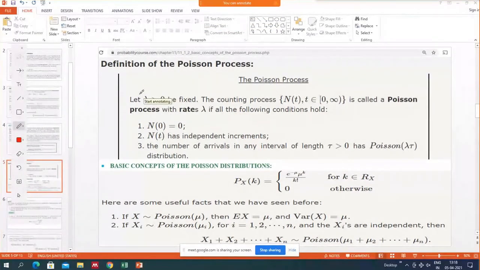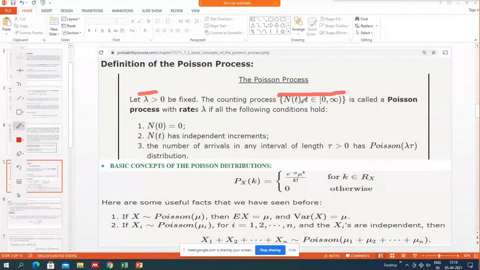First we choose some lambda greater than 0, which we fix, and the counting process. If we are saying counting process, it means it has all three properties of the definition of a counting process, and the stationary increment and the independent increment.